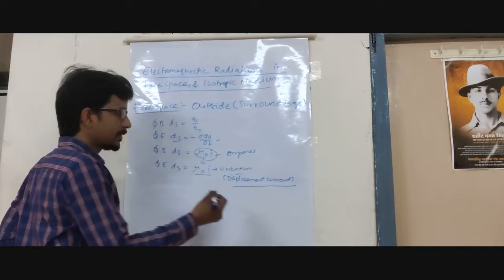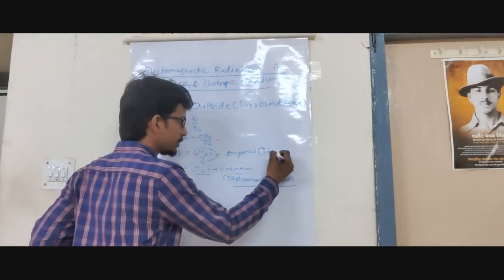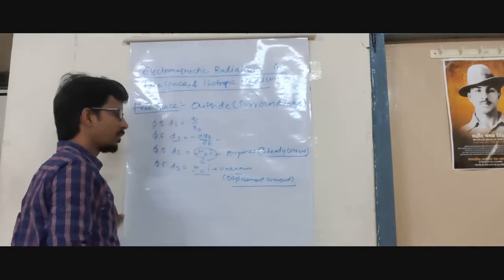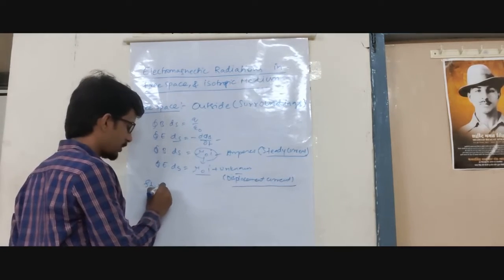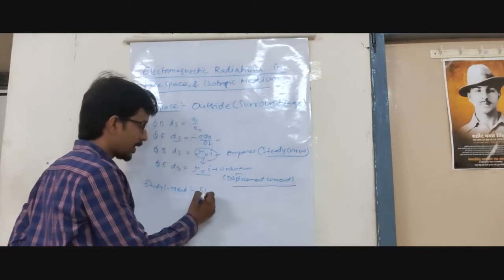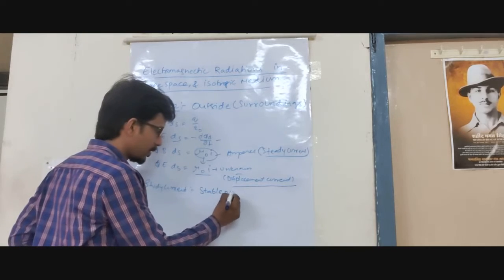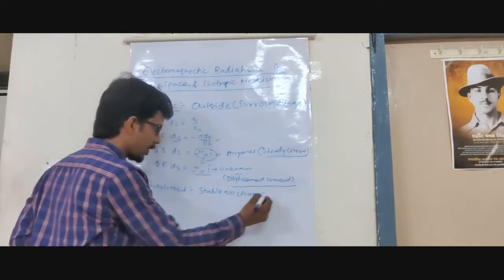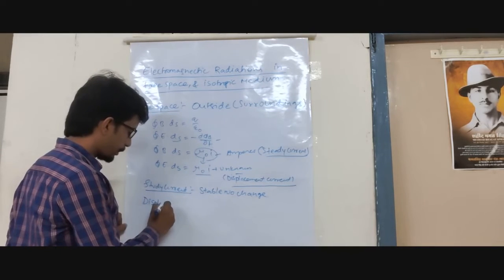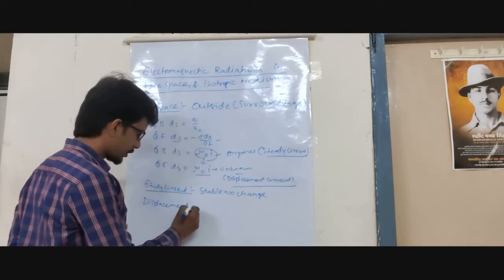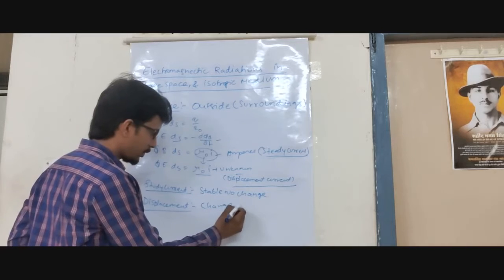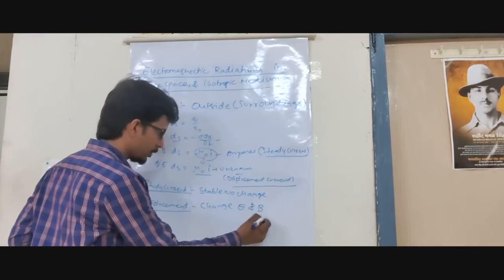What is displacement current? Whenever the current is continuously changing, this is the modification of Ampere's law. Ampere's law is only permitted for this. Understood? This explains about the steady current. Steady current explains what is stable, no change. Whereas displacement current is the change of E and B both.